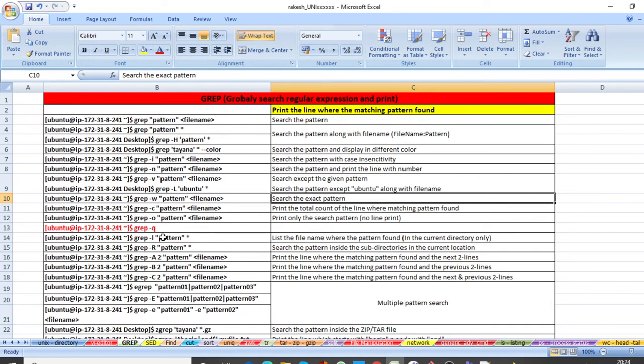Like that, if you use grep -l then pattern then star, it lists the file names where the pattern is found in the current directory only, meaning it will search in all these files and list the names of the files that contain this particular pattern.